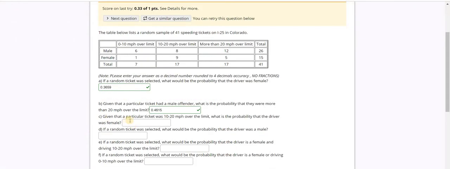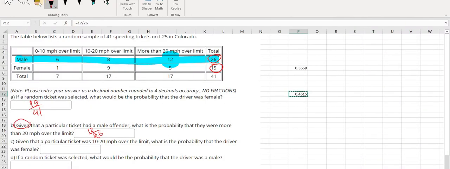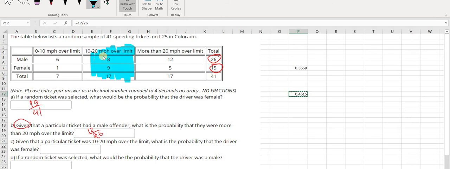The next question: given that a particular ticket was 10 to 20 miles per hour over limit, what is the probability that the driver was a female? So the given category here is basically they are 10 to 20 miles per hour over limit. So I'm just going to look at this category. I'm going to forget about everything else because that is the given condition.